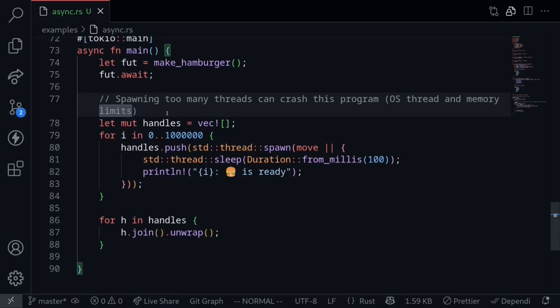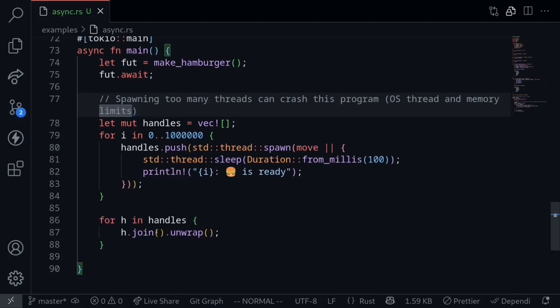There are various reasons why the program crashed. Some of the problems with spawning too many threads are that your computer may have a limit on the number of threads that it can spawn, or maybe spawning too many threads exhausted all of the memory. So these are some of the issues that you might encounter when you spawn too many threads. However, you won't have this problem when you use async await code.